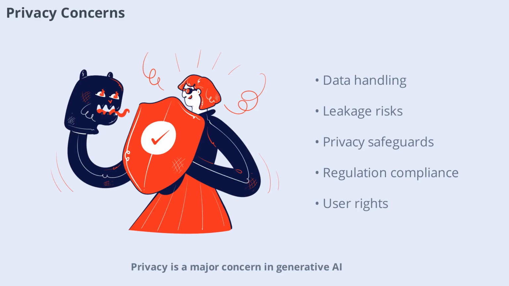Privacy is a major concern in generative AI. The course explains how AI systems handle data, the risks of data leakage, and strategies for protecting user privacy. You'll learn how to design AI applications with privacy safeguards, comply with regulations, and respect user rights. Privacy protection is essential for building trust and ensuring responsible AI deployment.